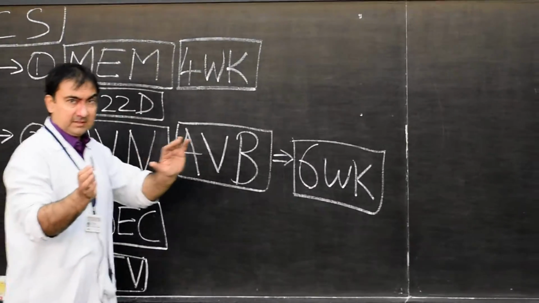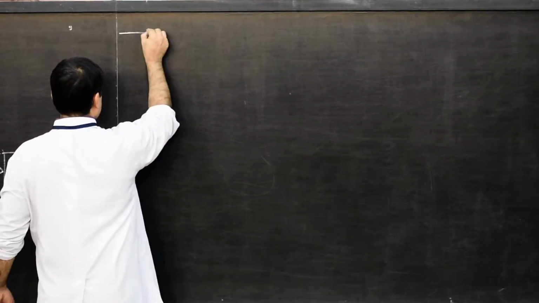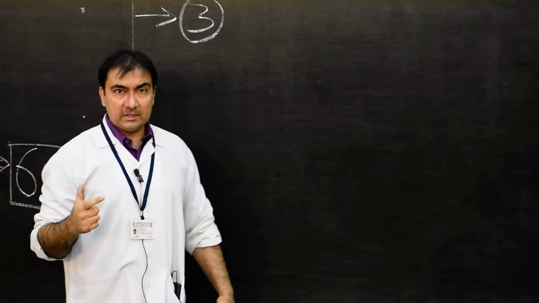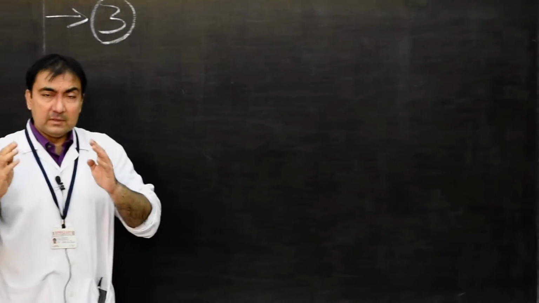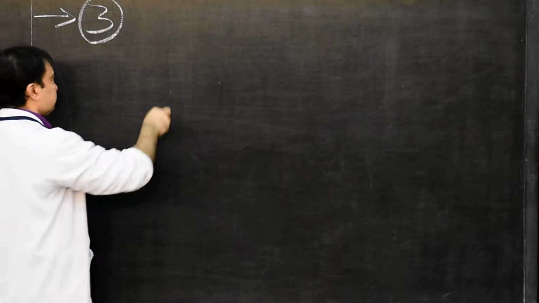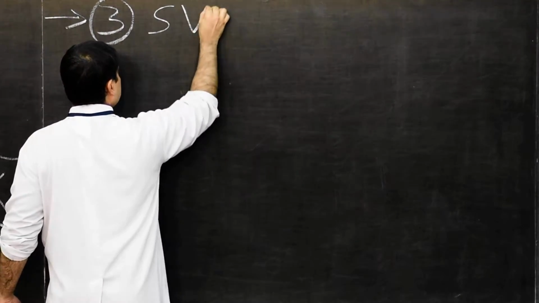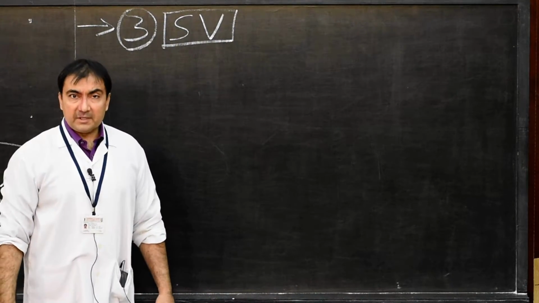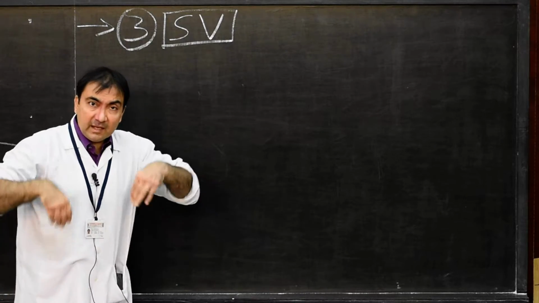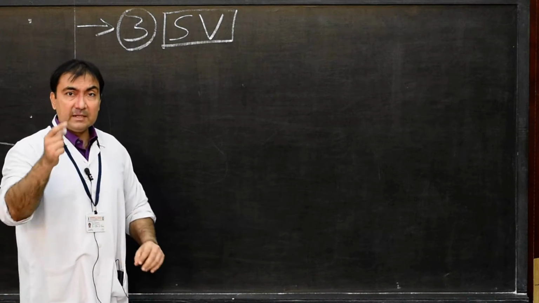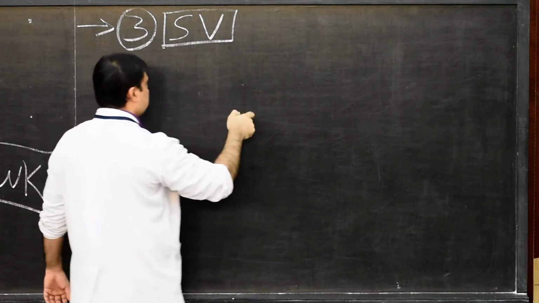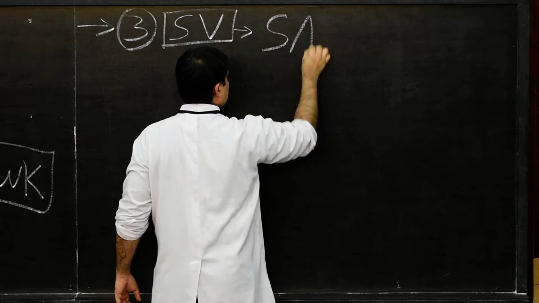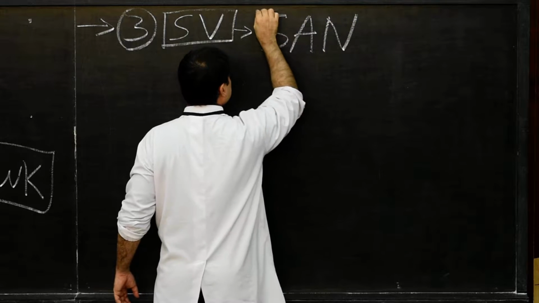Now if we come on this side, our third point. After the development of the AV node and AV bundle, now what will happen? The sinus venosus will gradually also start its contractions and pumping of the blood, as a result of which there will be development of the second most important node, and it will lead to development of the SA node.